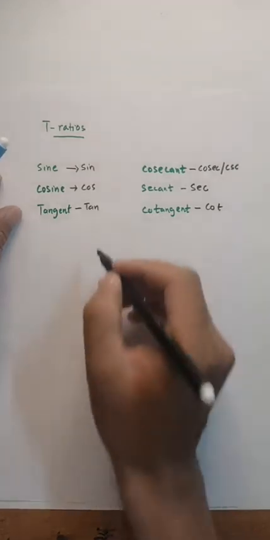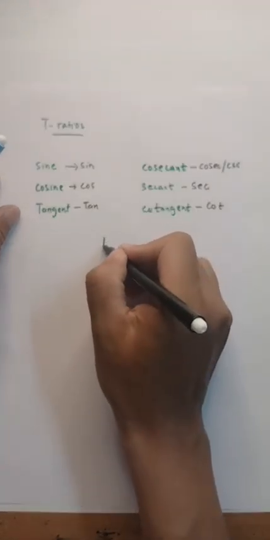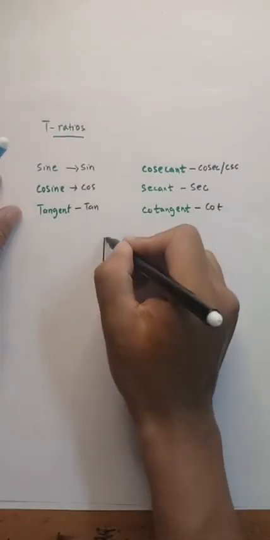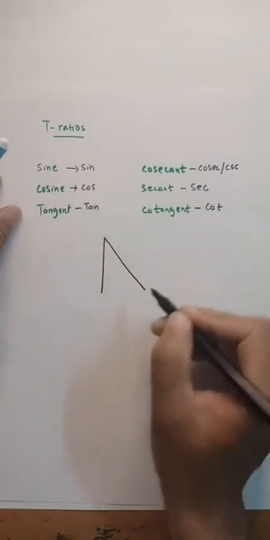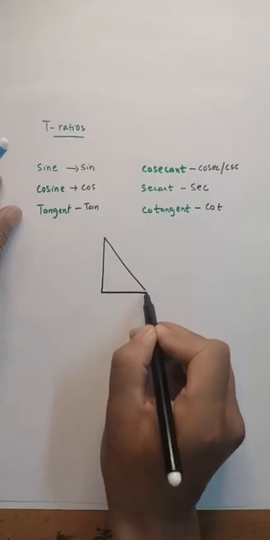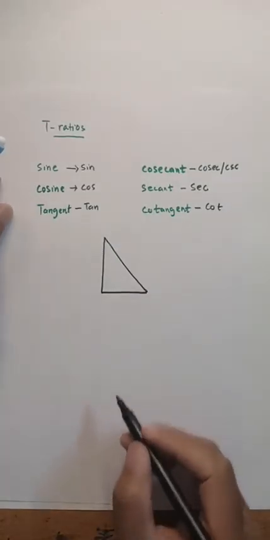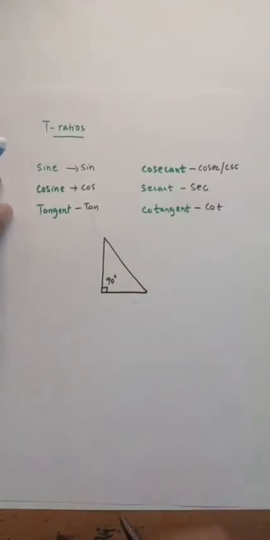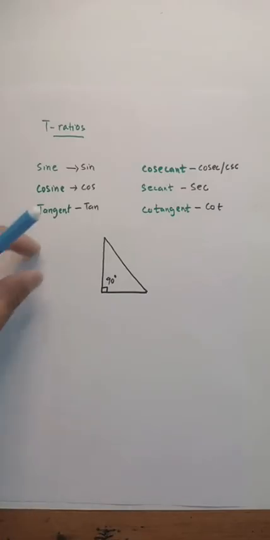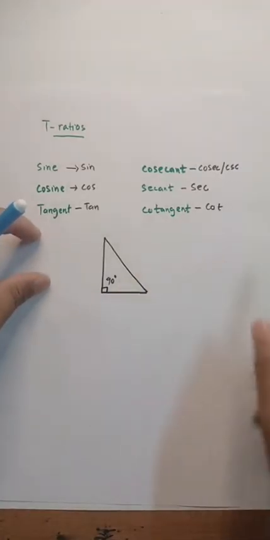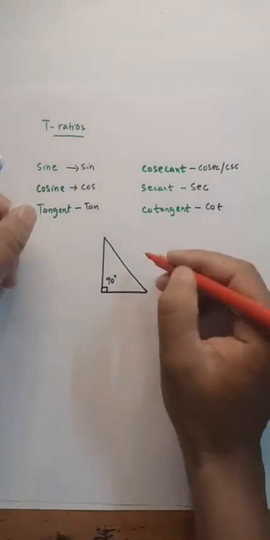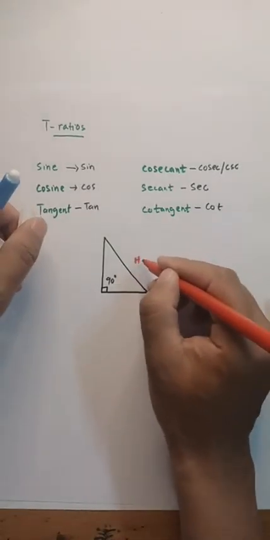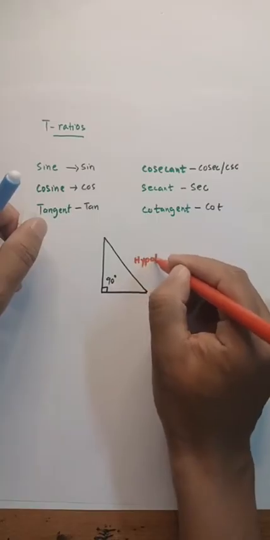Now, right angle triangle. Secondly, one angle must be equal to 90 degrees, and the side opposite to the 90 degree angle is called the hypotenuse.